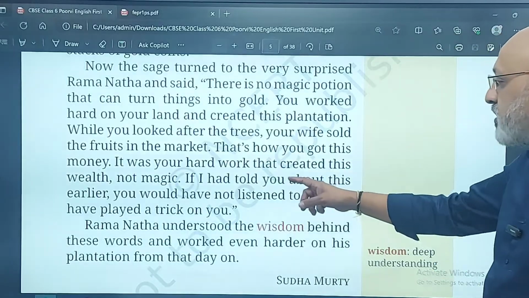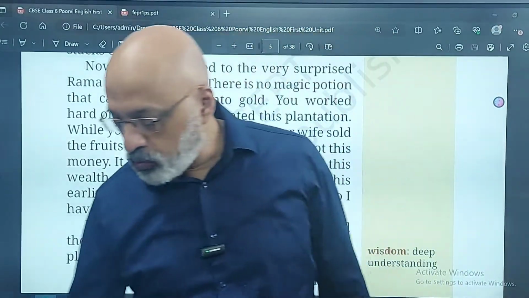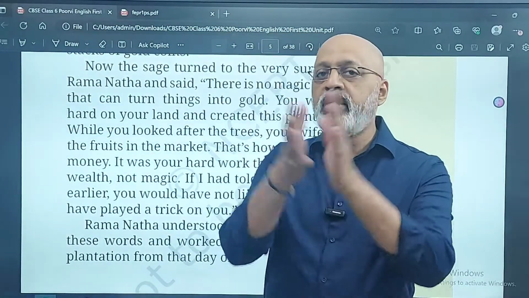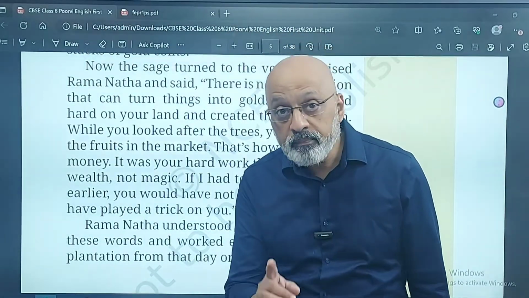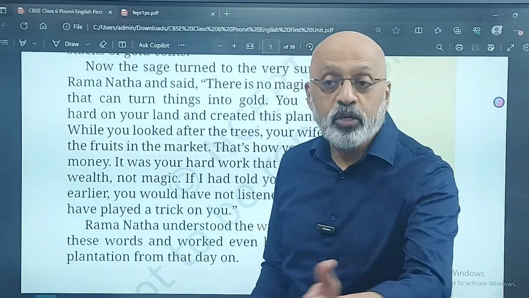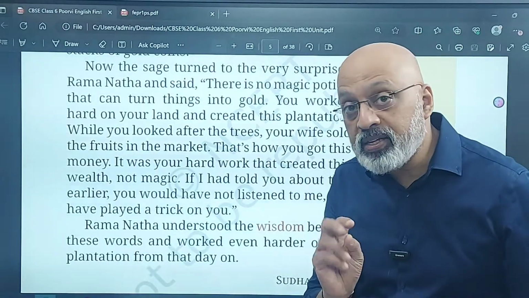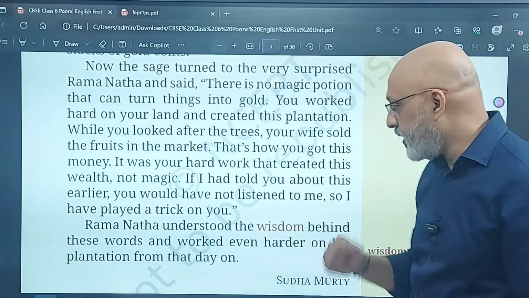I had told you about this earlier. If I had told you earlier that you work hard and you will get gold coins, you would not have worked hard for 6 years. But because I told you it would happen like this, you worked hard and as a result you have got this gold. So I played this trick on you, I showed this kind of cleverness on you.